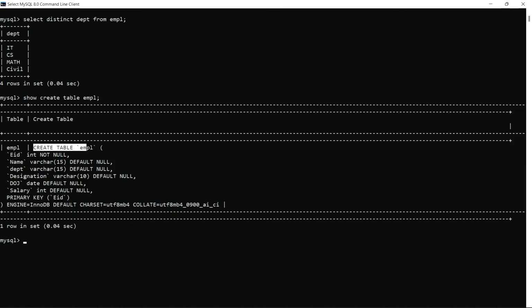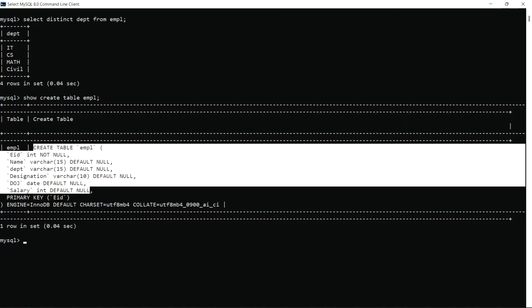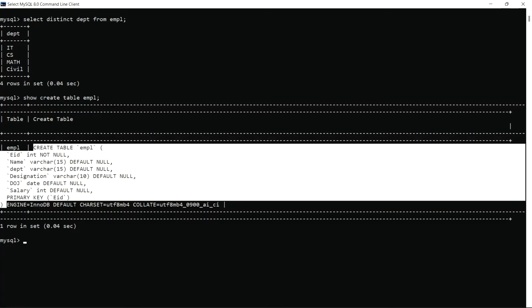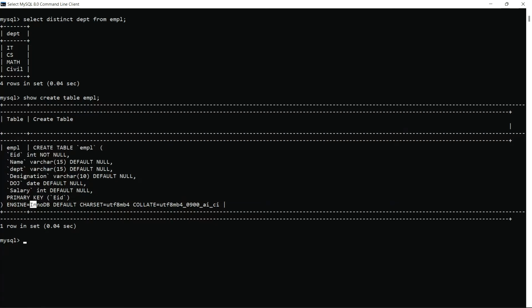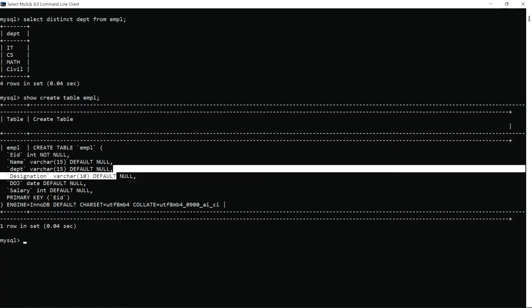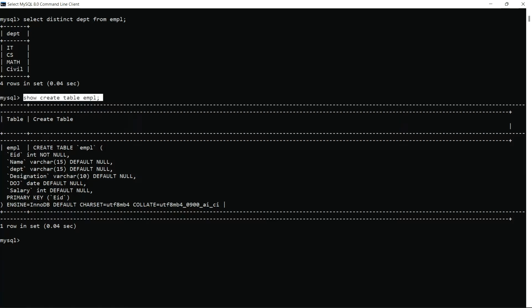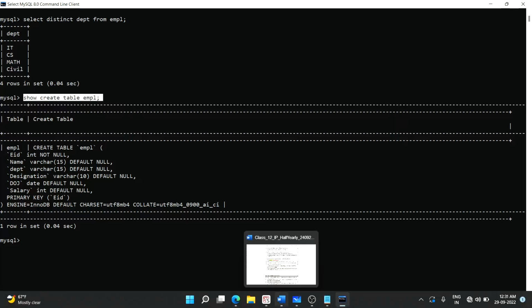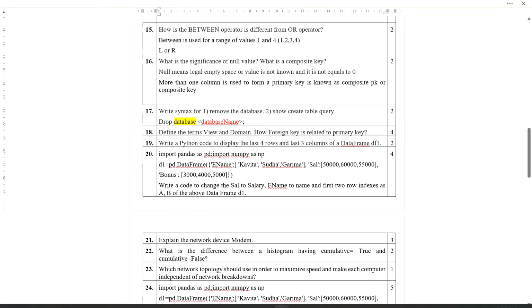So see, create table EMPL, then all the column names here. Up to this much we have written. The rest of the information, like the engine, which engine you are using, this is the default engine of MySQL. We can change this one. What the engine is and all those things we will cover in the next video. So this is the answer of the question: create table EMPL, that means how you have created the table. What query you have written while creating the table, that query you have to show.